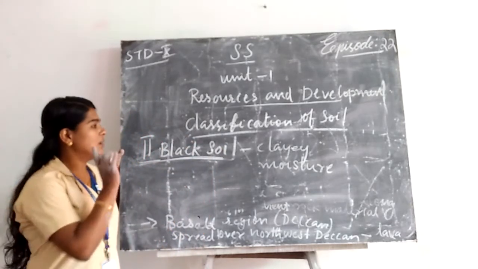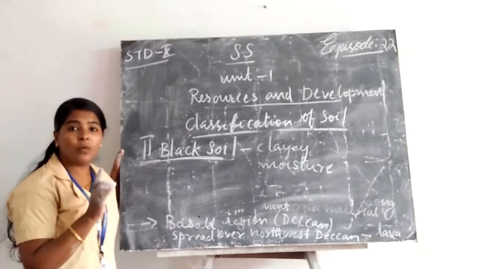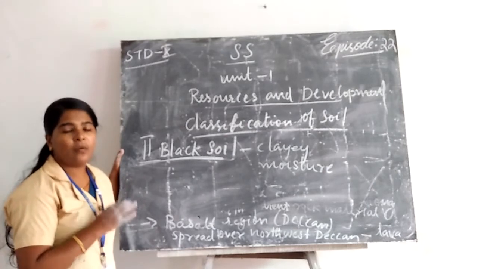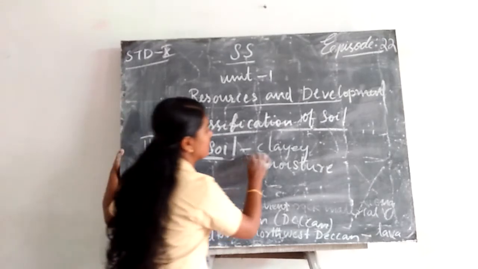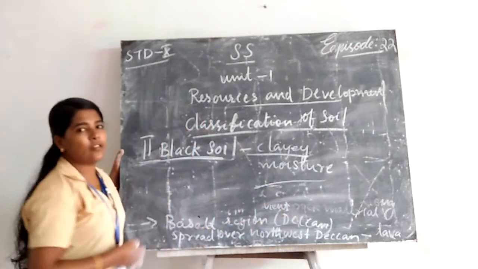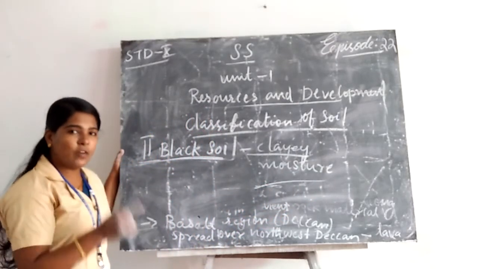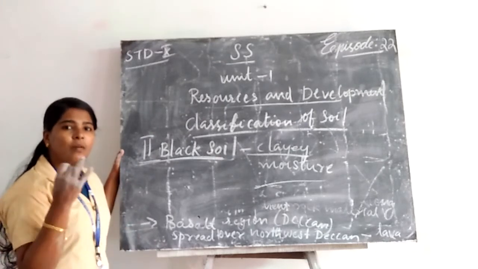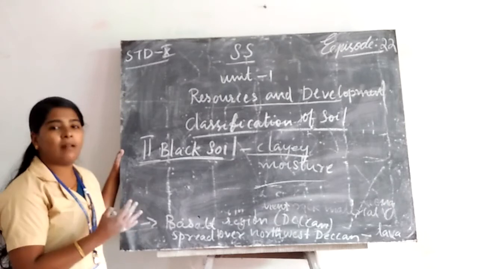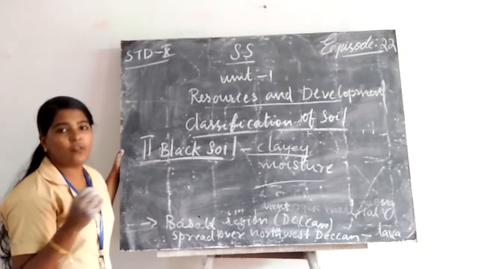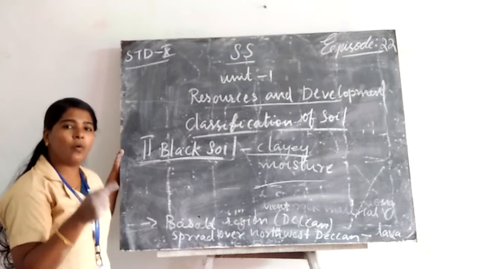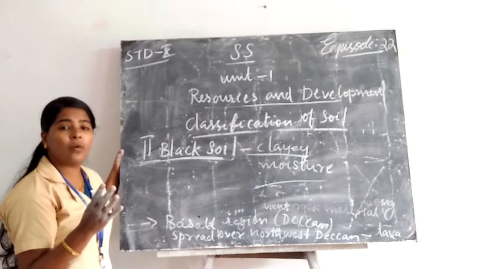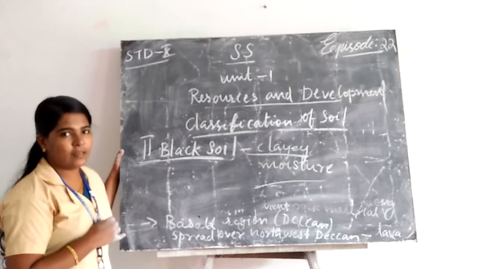Where can we see black soil? Black soil is mostly seen in the Deccan or basalt region. What are the special features? Clayey material, moisture retentive, high water holding capacity, wet in nature, and it contains calcium carbonate, magnesium and lime. But it lacks phosphoric content. Phosphoric content is more in which soil? Alluvial soil. That is why alluvial soil is more fertile.